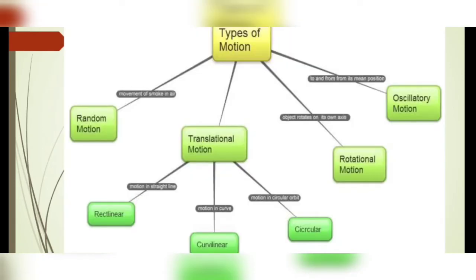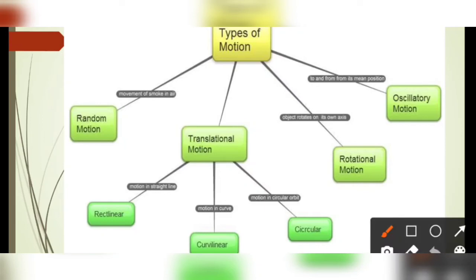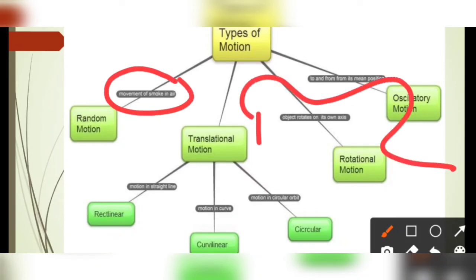Types of motion. We have learned about the types of motion based on the path they travel. If they take a random path, like the movement of smoke in air or the movement of a butterfly, going here, then here, then here, the motion is called random.